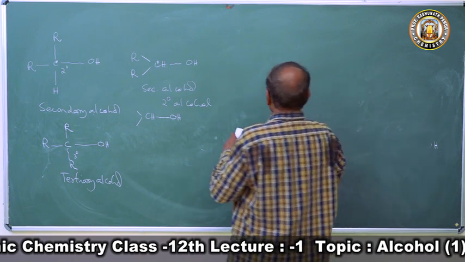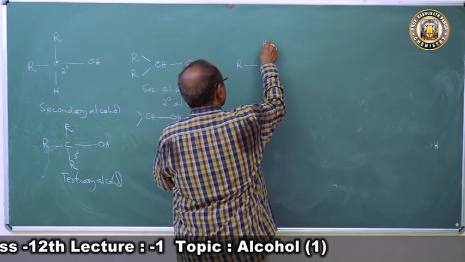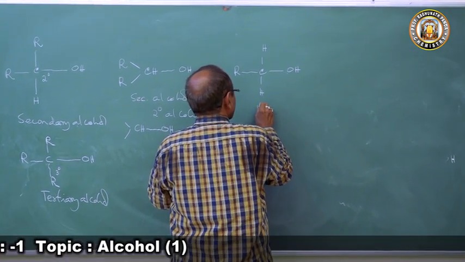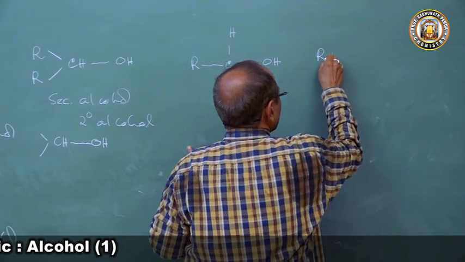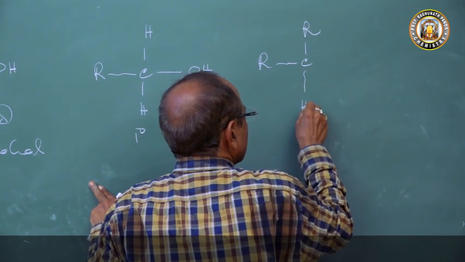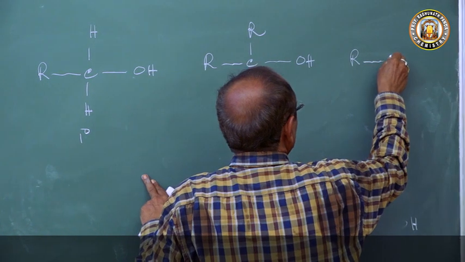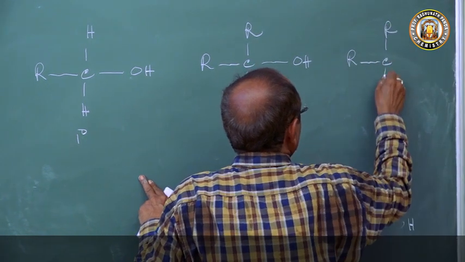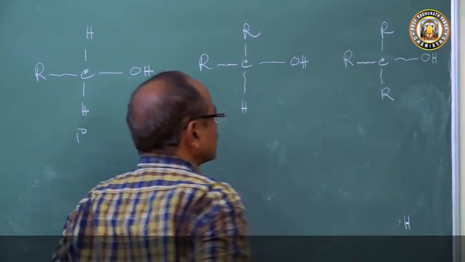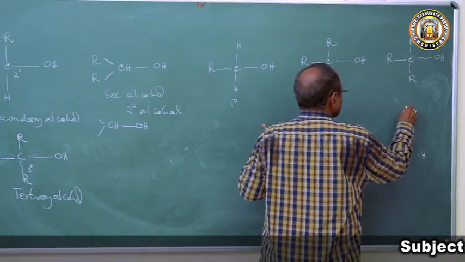So if you compare them, in primary alcohol we have R, CH2, OH. This is primary alcohol, 1 degree. If we come to secondary alcohol, R, CH, OH, R, secondary alcohol. If we come to tertiary alcohol, R3C OH. This is 1 degree, this 2 degree, this 3 degree.